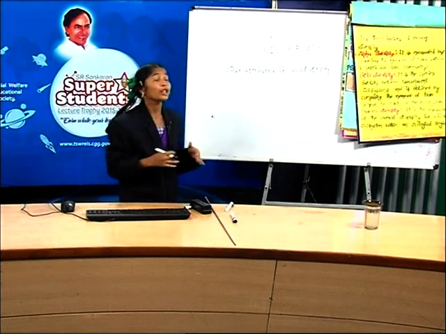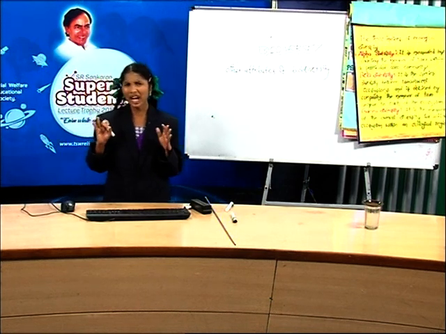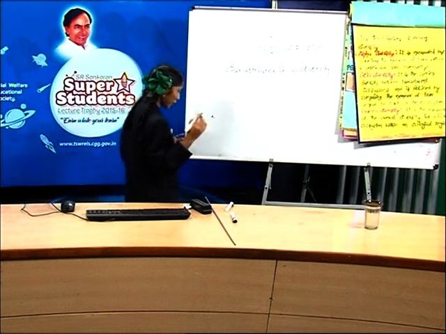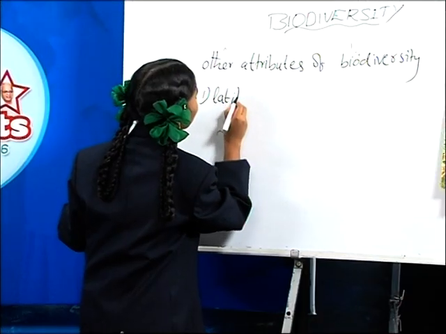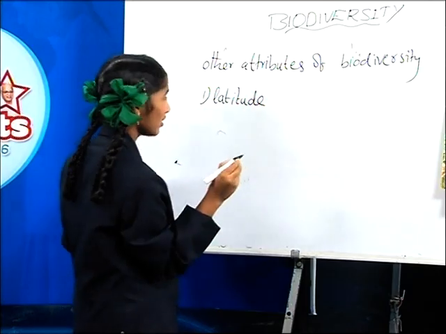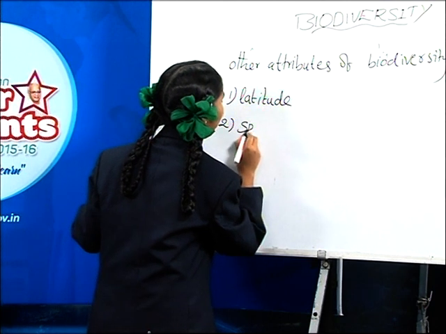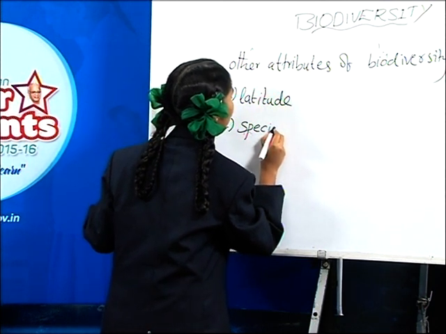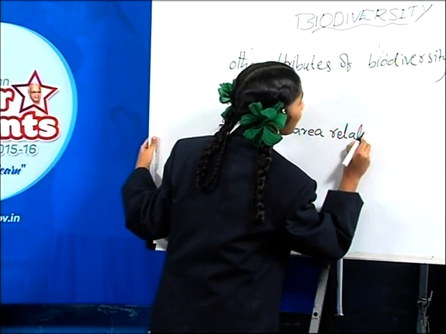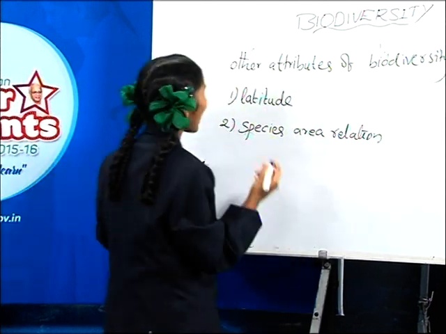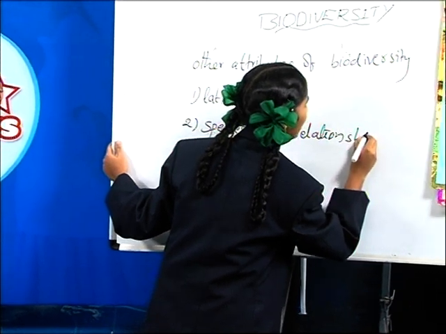Friends, here the pattern of biodiversity is divided into 2 types. How many types? 2 types. What are they? First one is latitude and second one is species area relationship. Friends, how many factors are there? There are 2 factors. First one is latitude and second one is species area relationship.